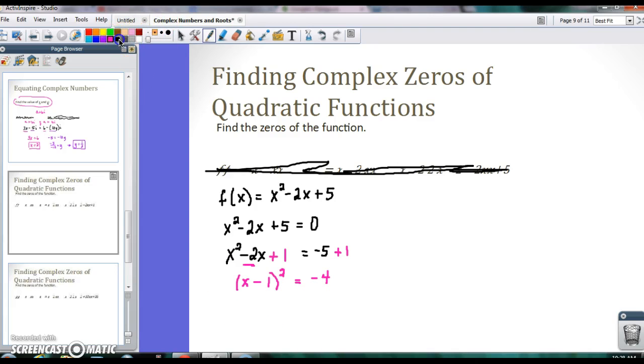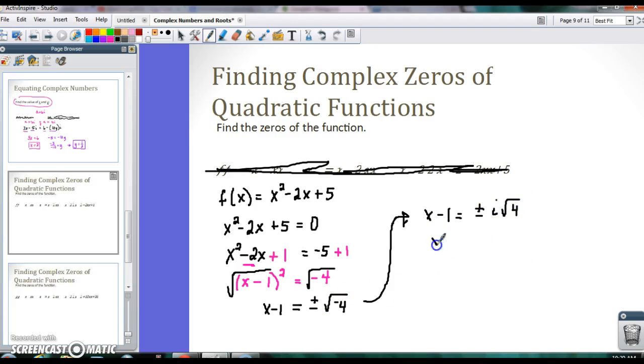Again, I'm going to just keep solving it. I'm taking the square root of both sides, and that leaves me with x minus 1 on this side. That leaves me with plus or minus the square root of negative 4 on this side. Bring it up here. So I have x minus 1 is equal to plus or minus, I know I'm going to have an i in here, i times the square root of 4. The square root of 4 is 2, so that gives me plus or minus 2i. Add 1 to both sides, you end up with 1 plus or minus 2i.